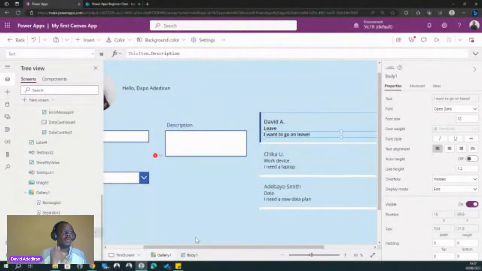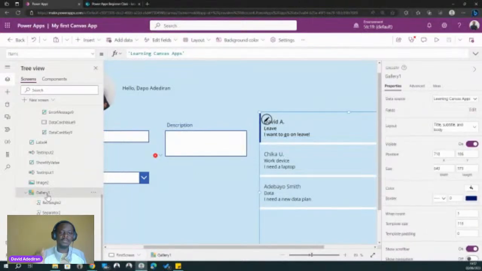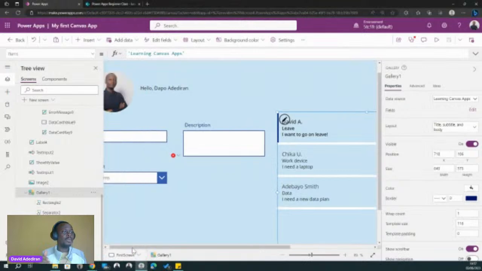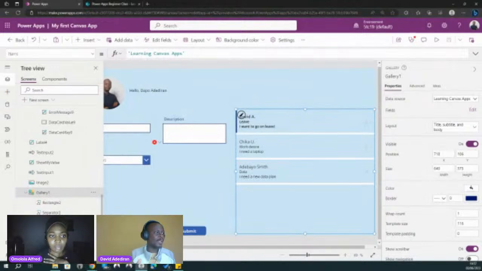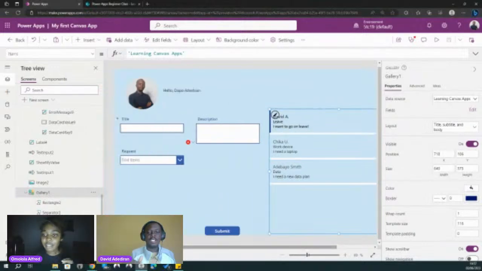So now let's fill a form. Okay, I think we've already filled the form and showed you guys. So for now let me see if maybe any feedback from you guys in terms of what you've learned so far, in terms of the form, in terms of the gallery. We've done a very simple app to allow the users to put in some information in the database, and we can see it back in our app, right? So let us know in the comments what you guys think about the gallery and the form. Is it simpler than you thought it to be? Or what do you think? So just let us know in the comment section what you think about forms and galleries.